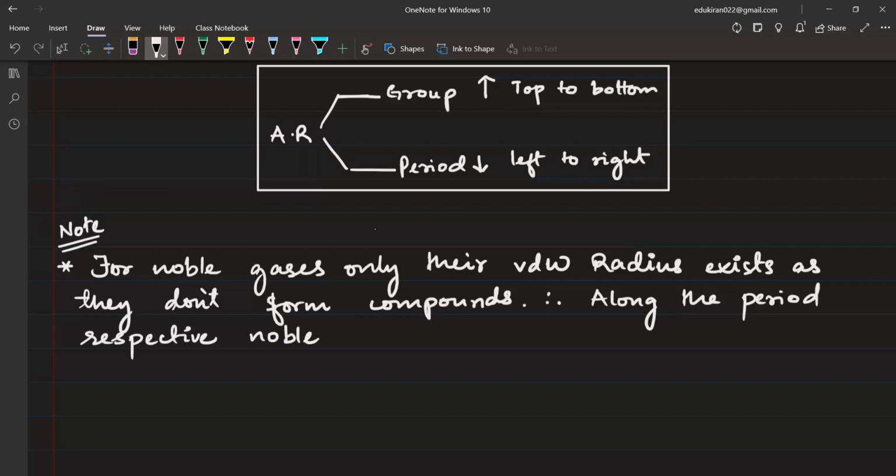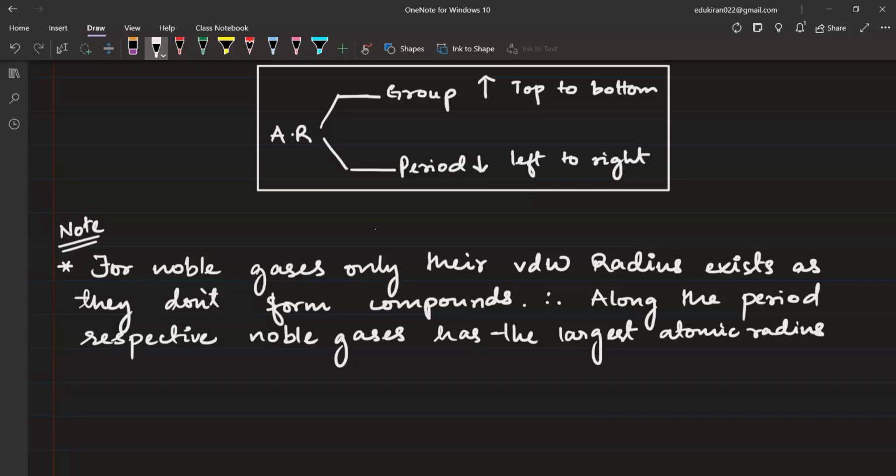Respective noble gases have the largest atomic radius, right? But you may ask: sir, along a period the size decreases and the noble gas comes last, so its radius should be the least. Yes, true, correctly true. If I am going from left to right along the period, and in the last we get the noble gas, then this noble gas should have the least atomic radius.